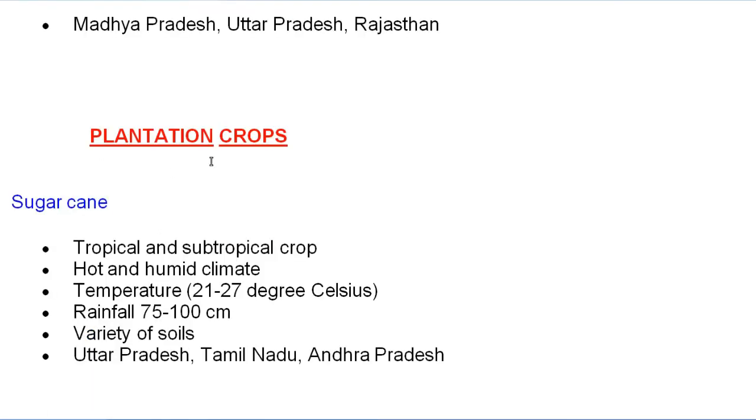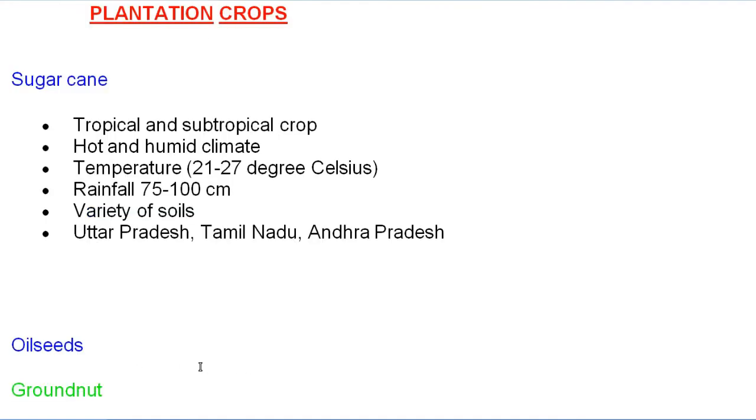Next, move to the plantation crops, which we grow for selling purposes. Here sugarcane is the first one. It is a tropical and subtropical crop, and a hot and humid climate is required. Temperature 21 to 27 degrees Celsius is required. Rainfall 75 to 100 centimeter. Various varieties of soil are useful for growing sugarcane. Uttar Pradesh, Tamil Nadu and Andhra Pradesh are the main producers of sugarcane.